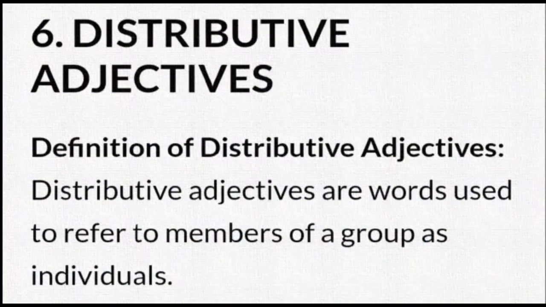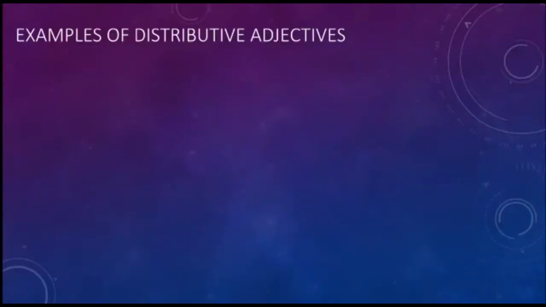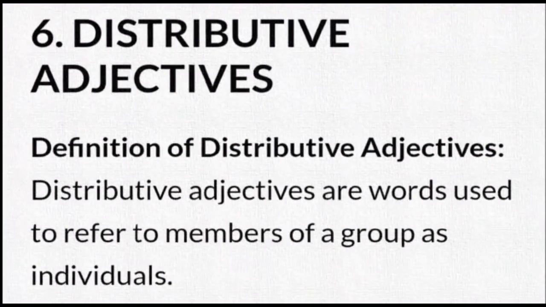What are distributive adjectives? What's the definition of a distributive adjective? Distributive adjectives are words that are used to refer to members of a group as individuals.